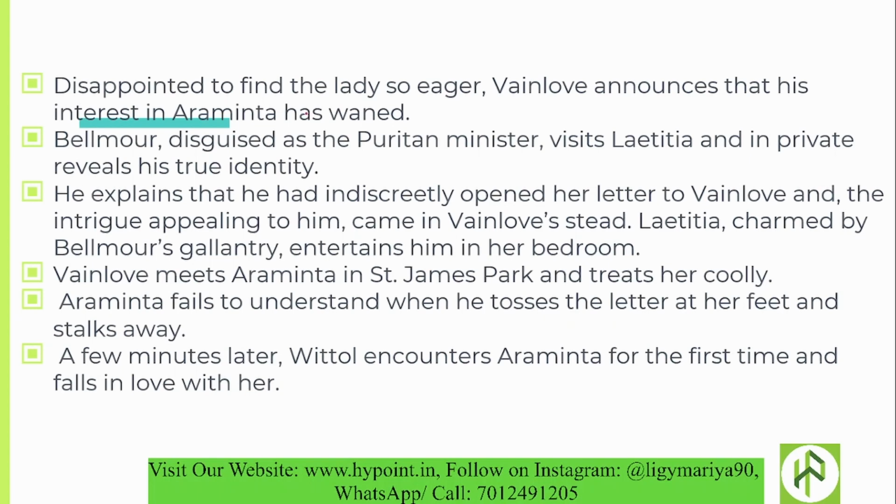Then Belmore, disguised as the Puritan minister, visits Laetitia and in private reveals his true identity. So what happens? Belmore, instead of Vain Love, visits Laetitia in the disguise of a Puritan minister. And when Laetitia and Belmore are in a private space, Belmore reveals his true identity. He explains that he had indiscreetly opened her letter to Vain Love, and the intrigue appealing to him came to Vain Love's stead.